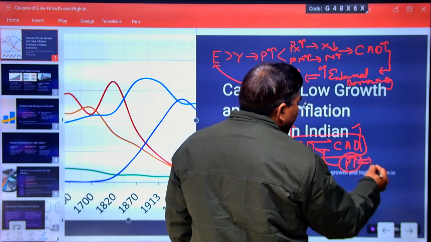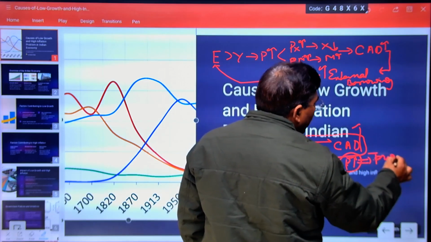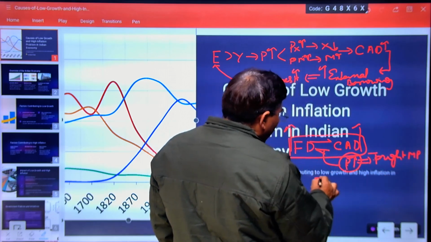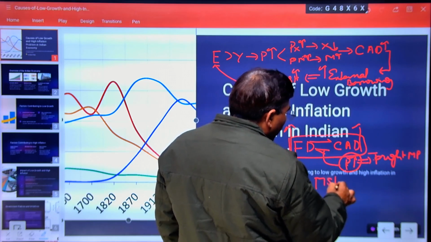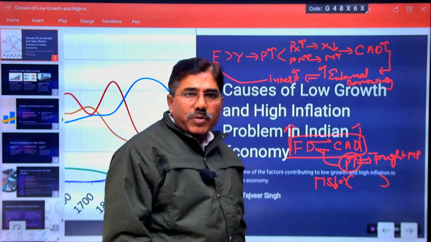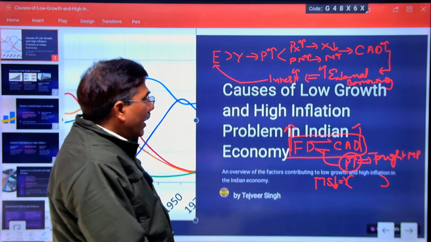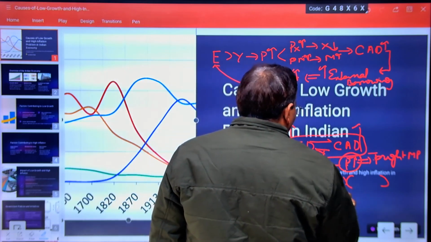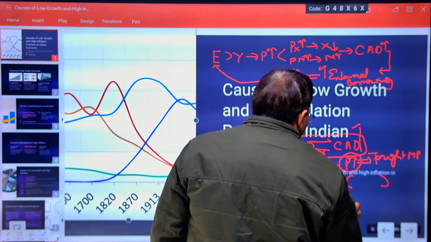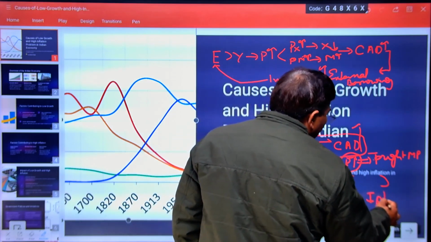To counter this increasing price, what does the government do? Tough monetary policy. Tough monetary policy means the government tries to reduce the money supply by increasing different monetary norms like repo rate, reverse repo rate, etc. As the government decreases the money supply, rate of interest began to increase, which decreased the private sector investment.